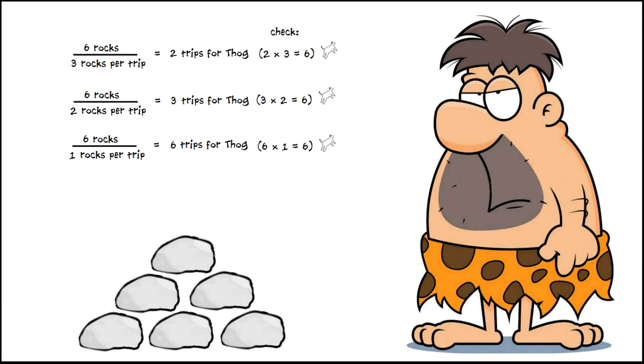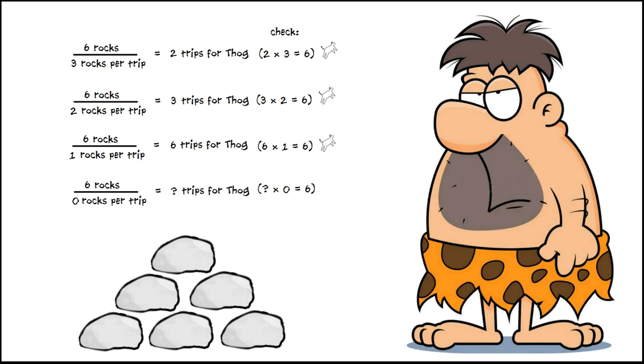Well, what happens if he takes 1 less rock? What happens if he carries 0 rocks per trip? What is 6 divided by 0? How many trips will it take to move these 6 rocks if he doesn't carry any rocks per trip? Well, he can make 100 trips, and the 6 rocks, none of them have moved. He could make 1 billion trips carrying 0 rocks, and nope, just not going to happen. There is no number, is there?